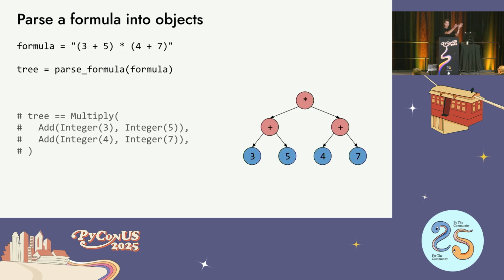So there's a multiply object, and inside the multiply object is an add object on the left side over here. And then on the right side is another add operation with 4 and 7. So you have this tree-like structure that represents the string of that formula. So it's very, very straightforward.